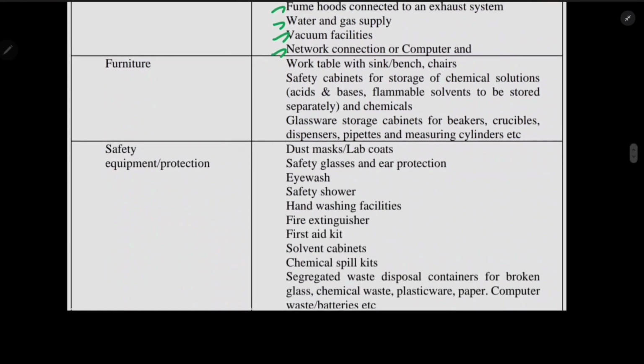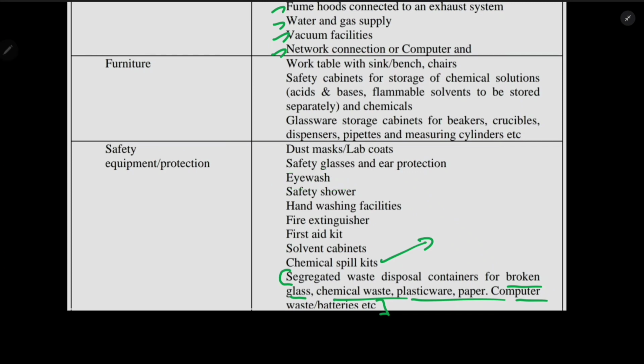And one important part is segregated waste disposal. Here they have mentioned broken glass, chemical waste, plastic waste, paper, computer waste and batteries. Okay, and chemical spill kits, in case any chemicals have been spilled, how to remove that. And eye wash should be mentioned here. I'm repeatedly mentioning the eye wash because eye wash is really important. I will discuss that eye wash in detail later on.